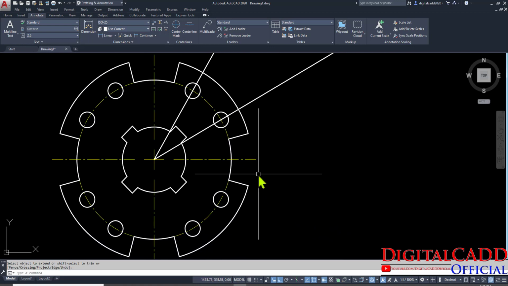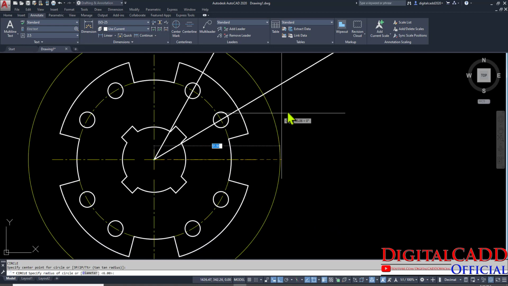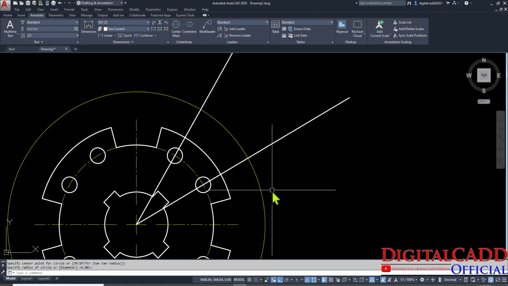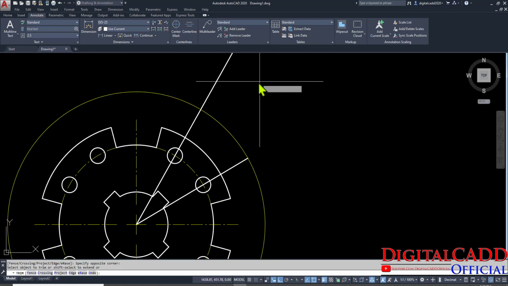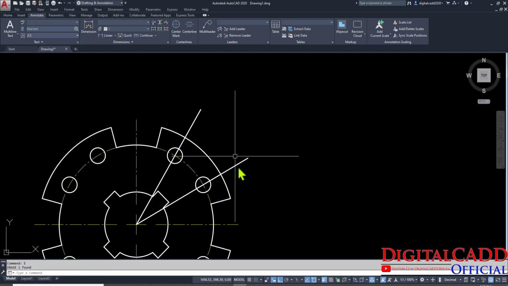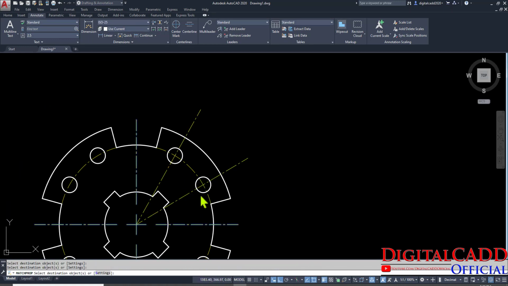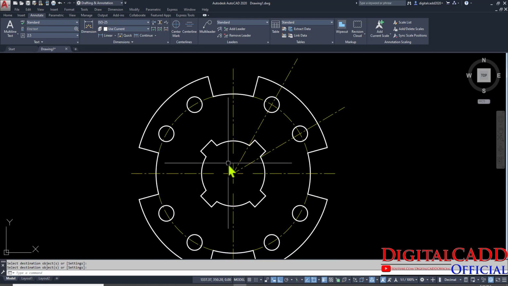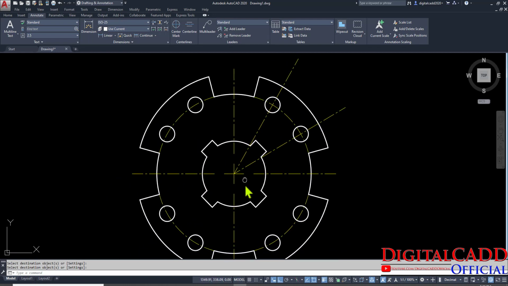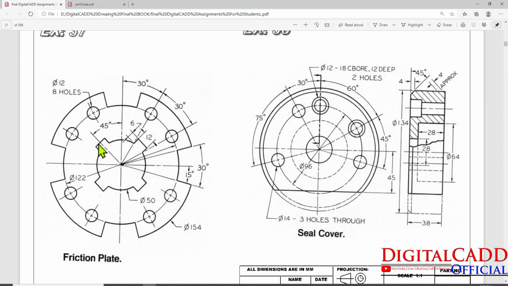Okay, here you can see C for circle, just for reference. TR, double enter to trim them all, just delete them. MA for match properties, here we have, okay, like this. Now I am going to show the center line. So how could we do that?